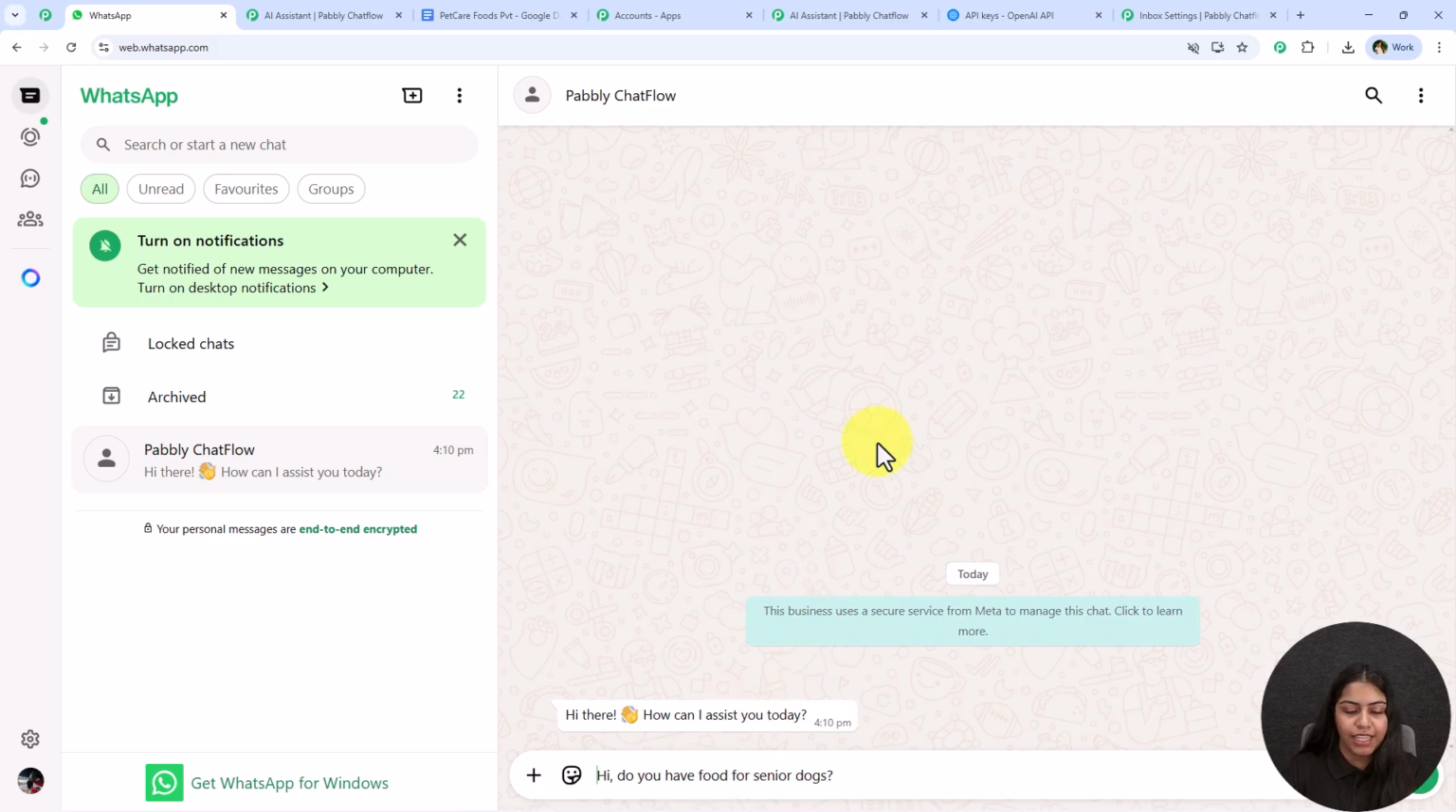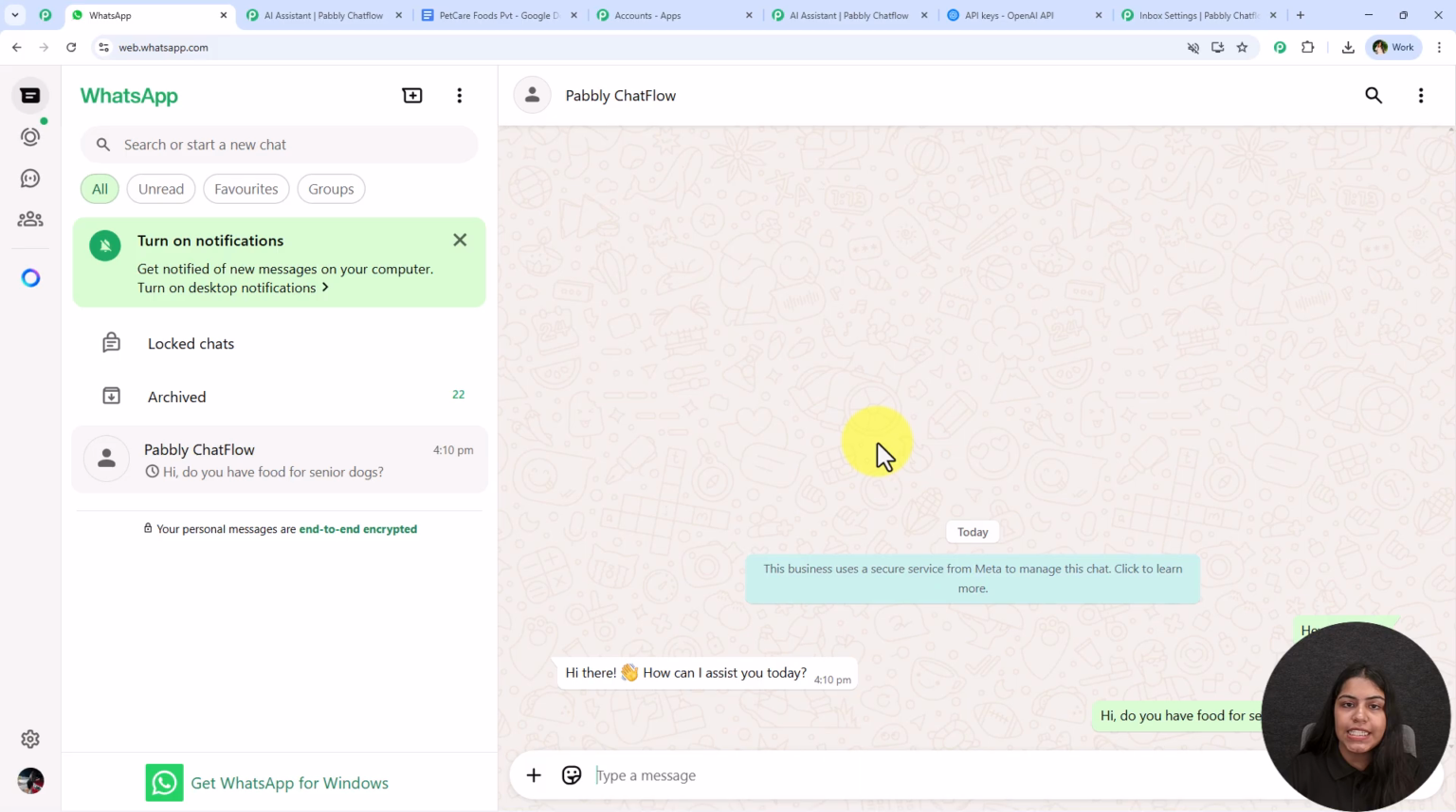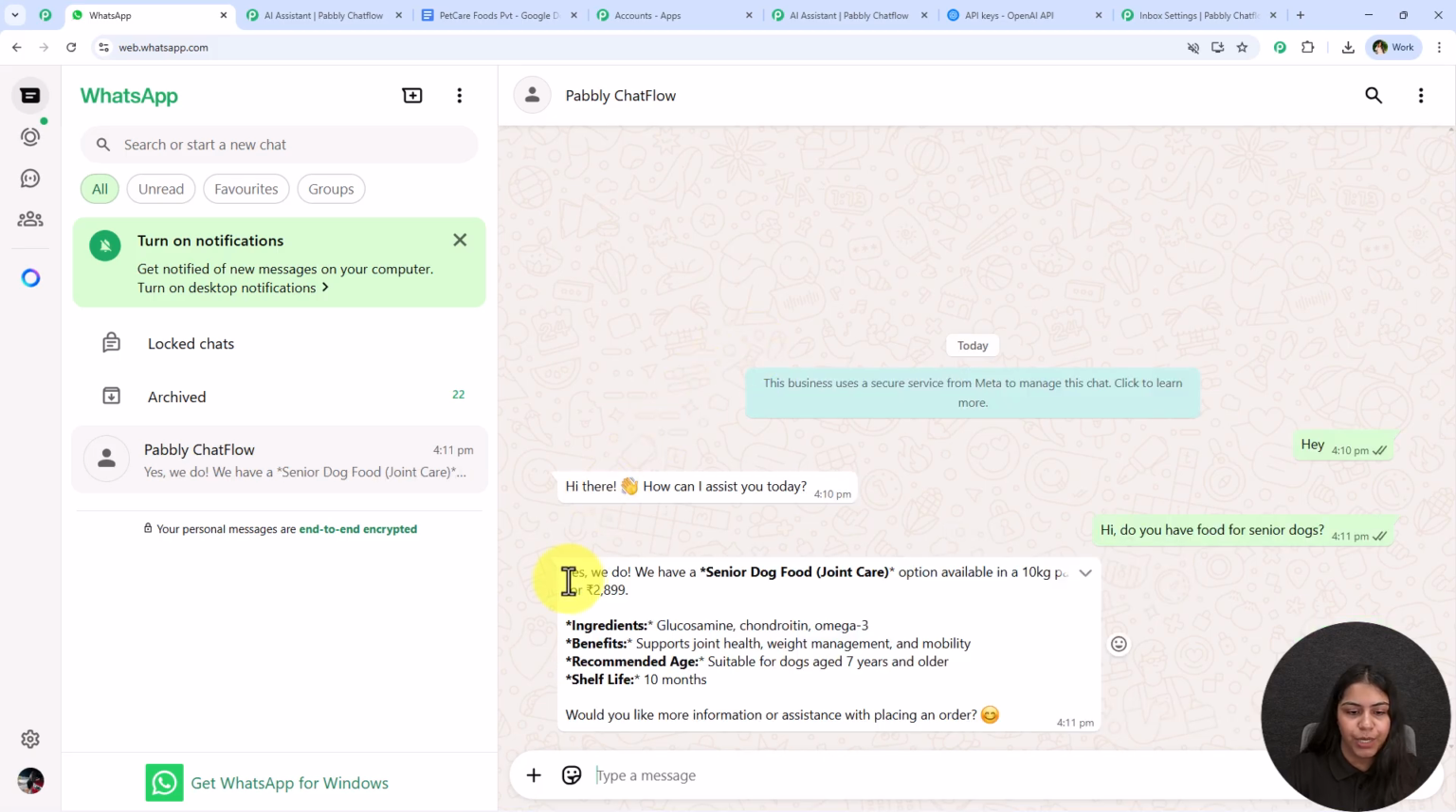Alright, so I'm going to ask the question, hi, do you have food for senior dog? And I'm going to send this message. And once I send this message, an automatic reply will be generated. Yes, we do. We have food for senior dog. Going to see the details of the same.